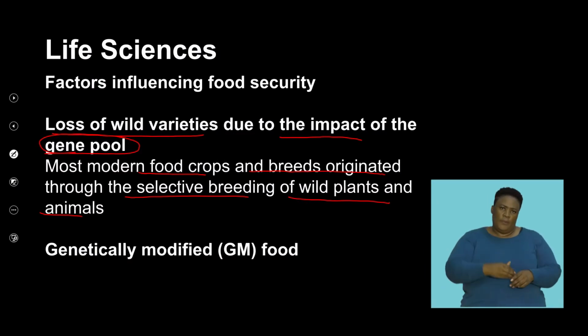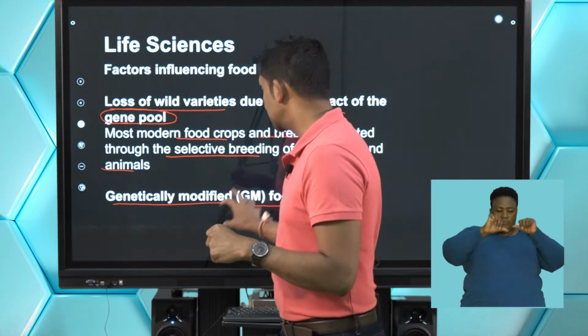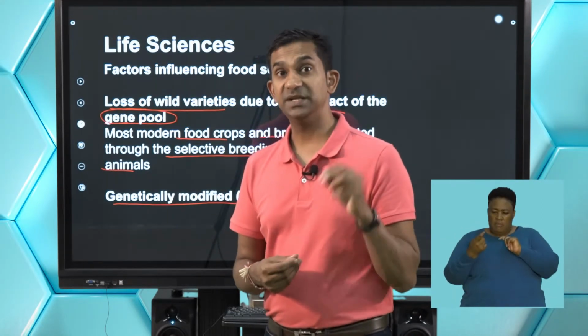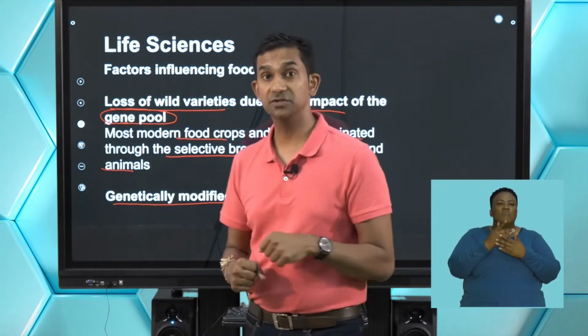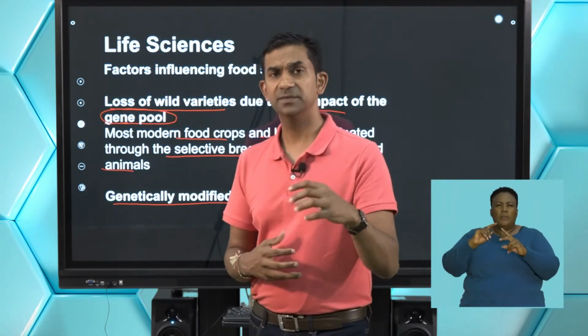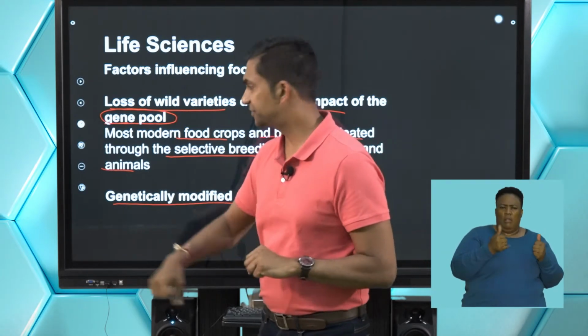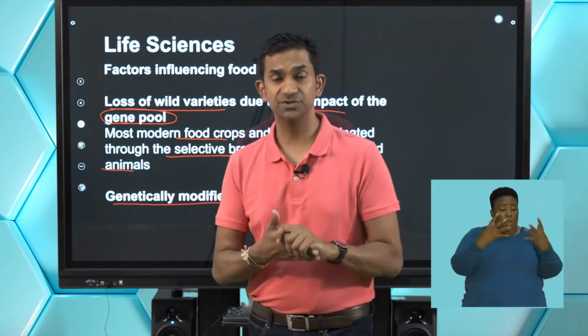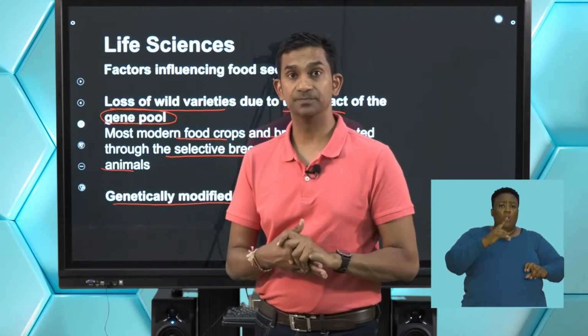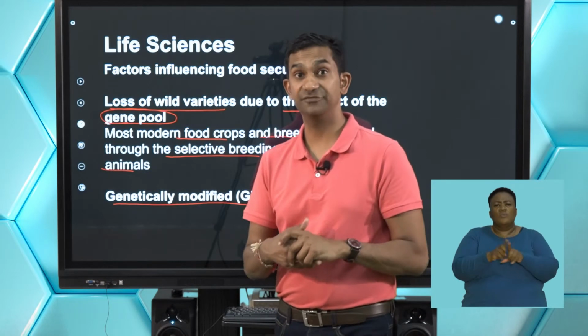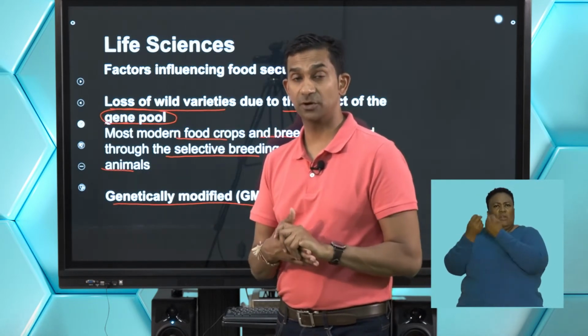So we've got to think about a way to circumvent that. Biologists and biotechnologists have considered genetically modified food crops, and these food crops would include genes that have been inserted into them to make them resistant to drought, resistant to pests, or to give them additional qualities that enhance the nutritional value of a food crop. And we've seen that a lot of research has gone into producing the food that we currently consume, and that ensures that we have accessibility to food in the context of factors that are affecting the natural growth of these food crops.